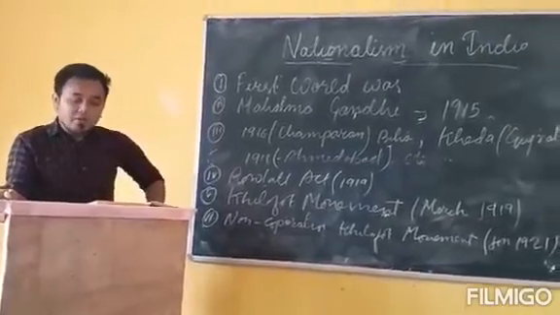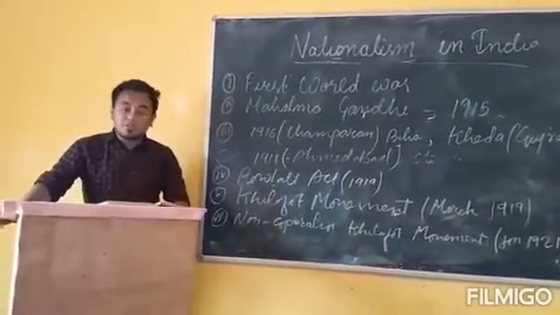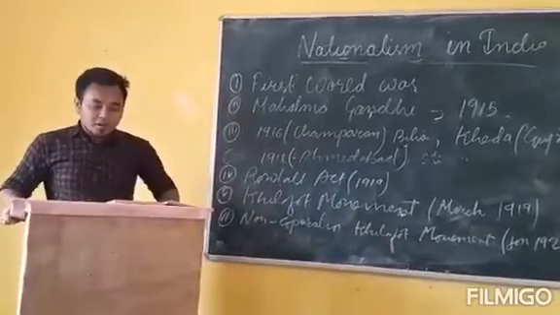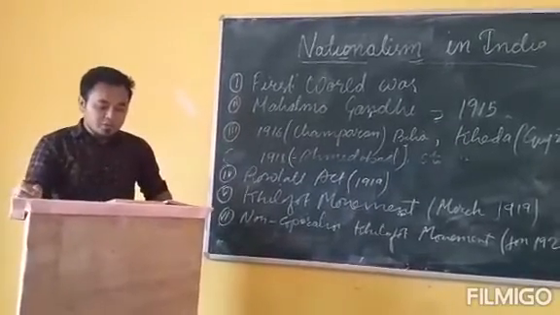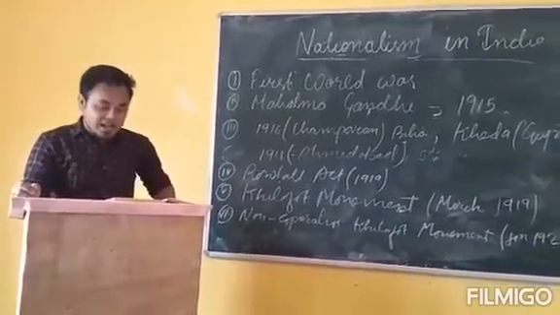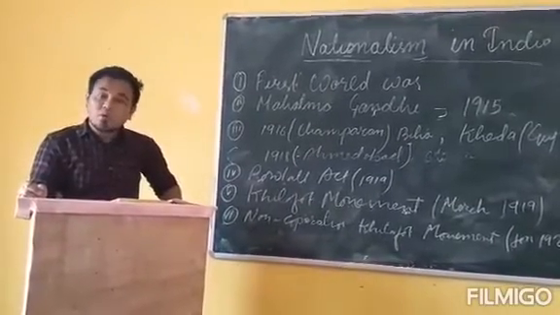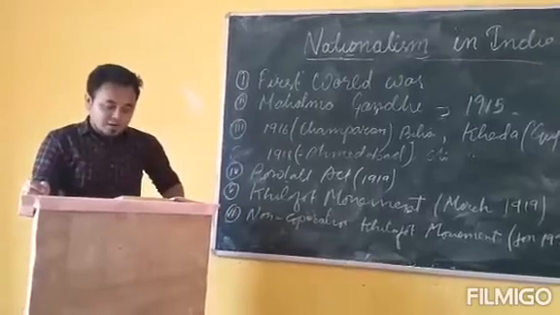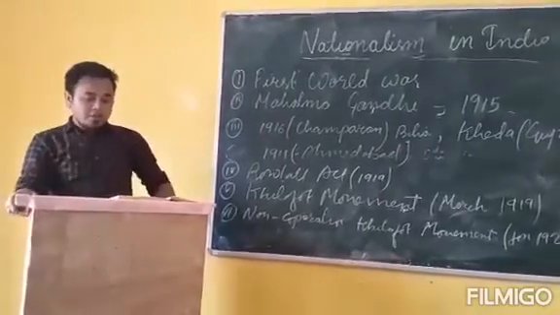So what were the demands of the peasants? Number one, reduction of revenue. Number two, abolition of beggar. Number three, redistribution of land. And number four, social boycott of oppressive landlords. So these were the demands of the peasants.